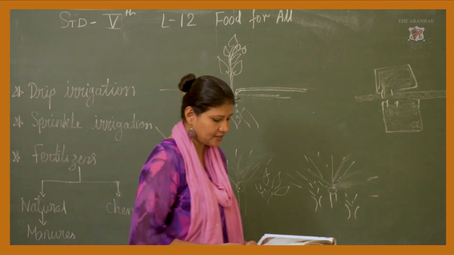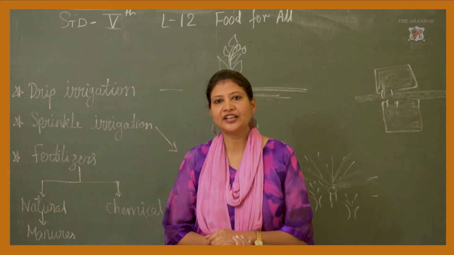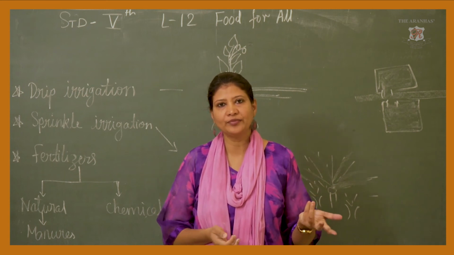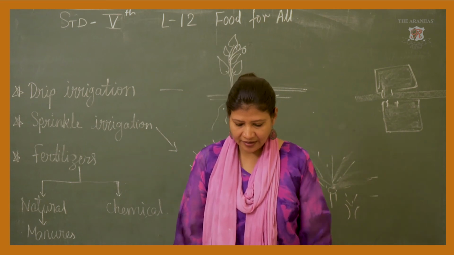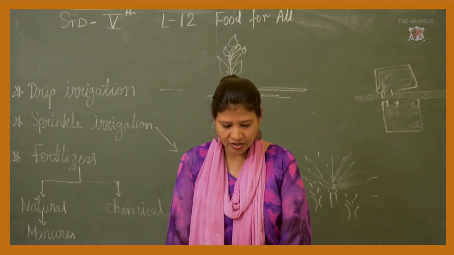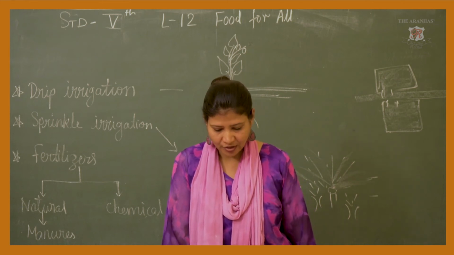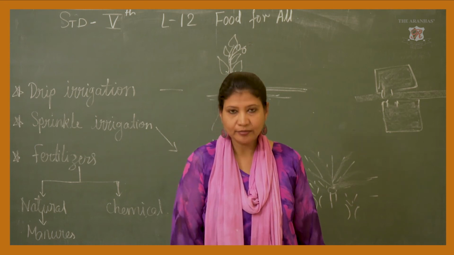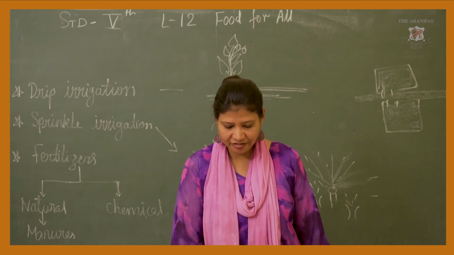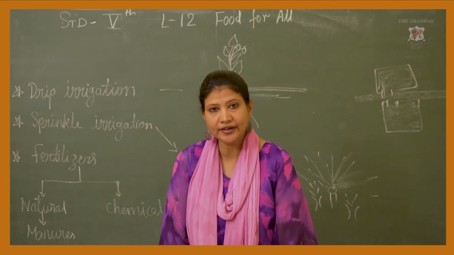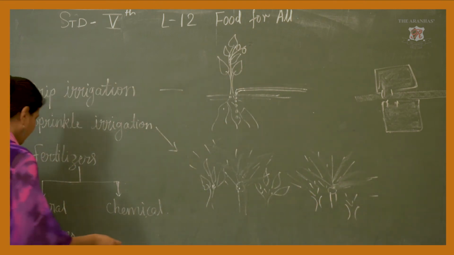See, natural fertilizers are called manures. They are obtained from materials available in nature. Natural means the materials which are obtained from nature, like green waste and animal dung. What is natural? Natural is green waste and animal dung. What is animal dung? Gobar, for example. Okay. Now chemical fertilizers are artificial fertilizers. They are a mixture of different chemicals.